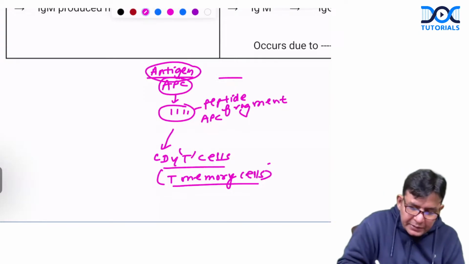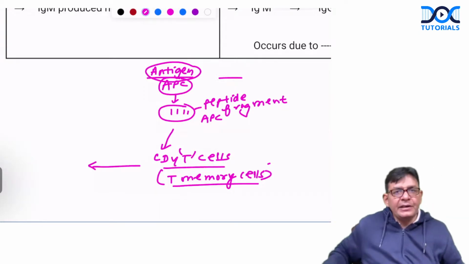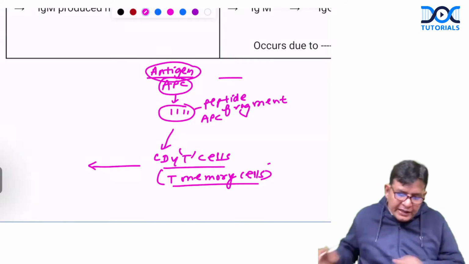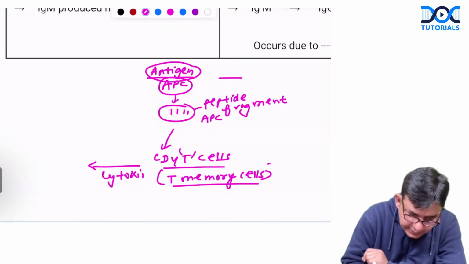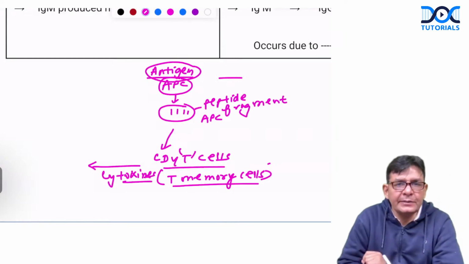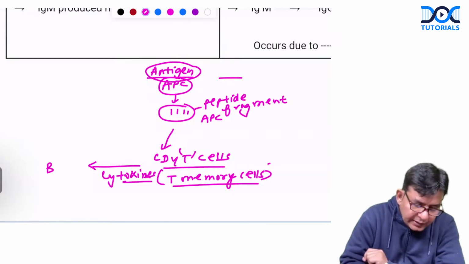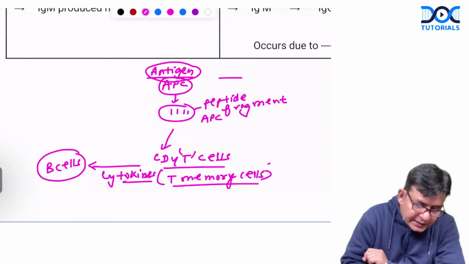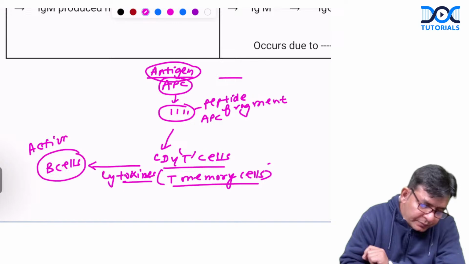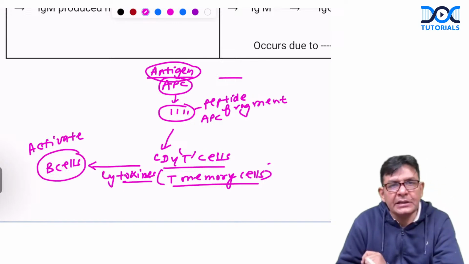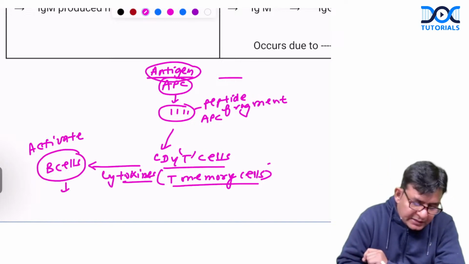So what happens? These activated T cells release cytokines, and the cytokines will activate the B cells. Activated B cells become plasma cells.